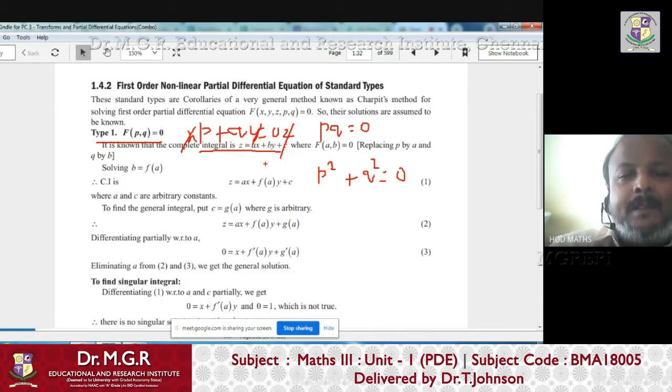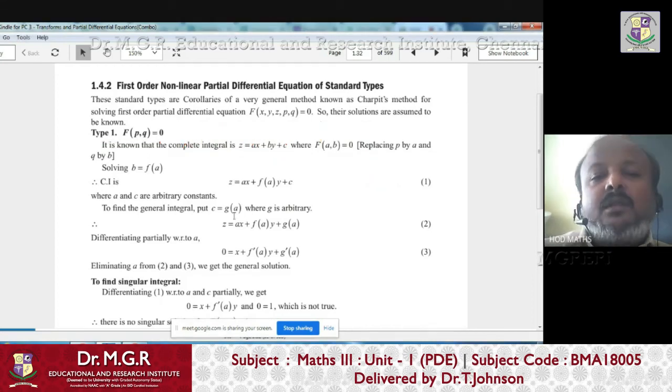If it is so, then there is a procedure to find the solution of PDEs which contain only the first order partial derivatives p and q. Now I'll tell you the working procedure, how to solve this.